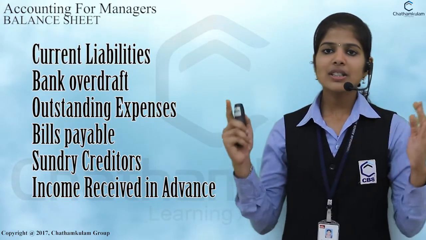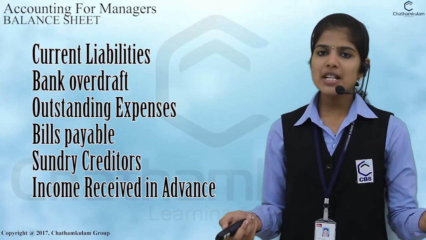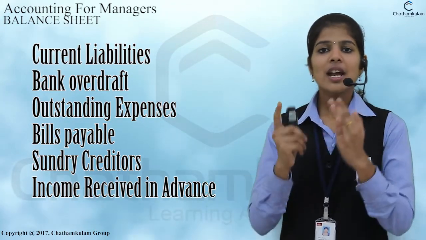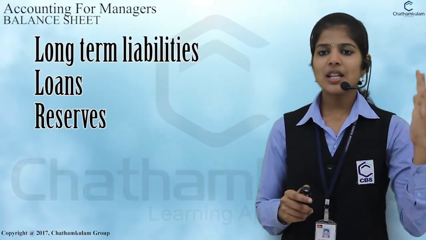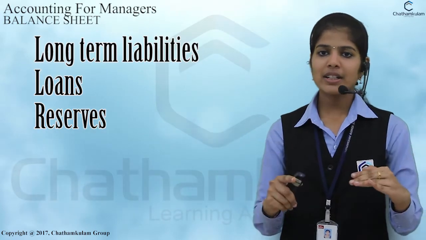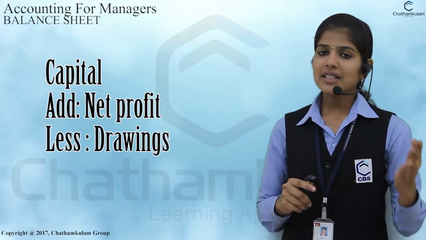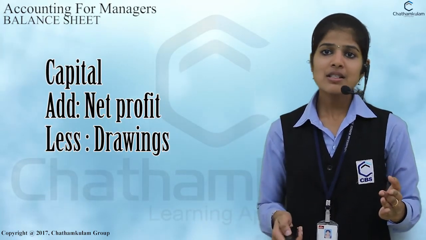What is involved in the current liability? Bank overdraft, outstanding expense, bills payable, sundry creditors, income received in advance are under the current liability. Next, the long-term liabilities. Loans and reserves fall under the long-term liability. And capital. Along with capital, we add the net profit and less the drawings.